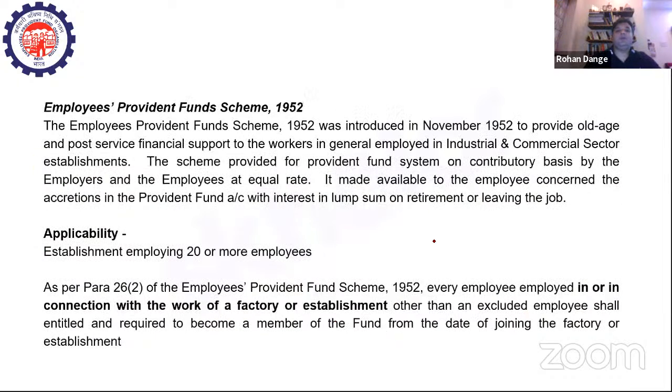Okay. So the Employees Provident Fund scheme was introduced in November 1952, and basically it was to provide post-service financial support to the workers in general employed in the industrial and commercial establishments of the country, right? So when you talk about applicability, this is an area of focus which could be asked in the exam, right? It is applicable to establishments which employ 20 or more than 20 employees. Whichever establishment employs these many people, the EPF scheme of 1952 will be applicable on such organizations.